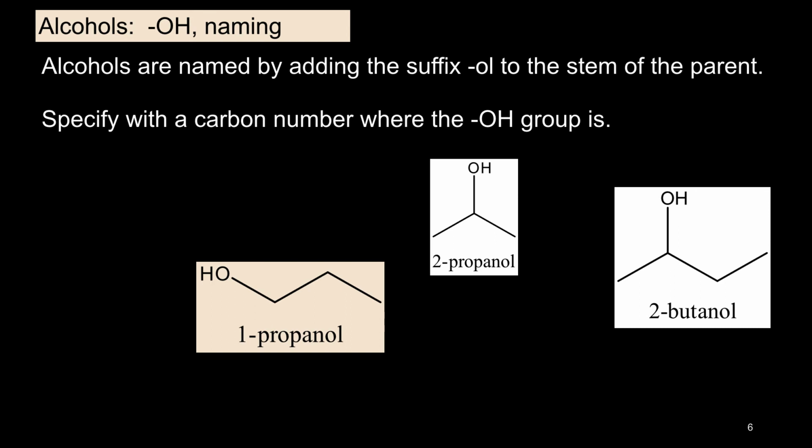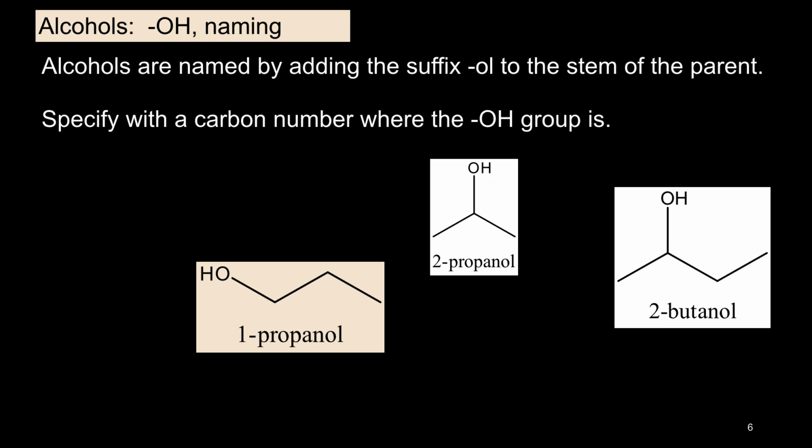Alcohols are named by adding the suffix "-ol" to the stem of the parent. Specify by the carbon number where the OH group is attached. From left to right, the first molecule has one carbon in the carbon chain with an alcohol functional group. It is called methanol. No one is needed as there is only one carbon.